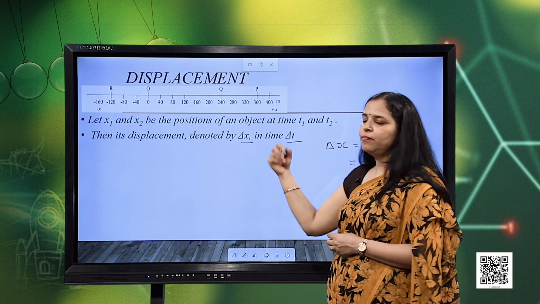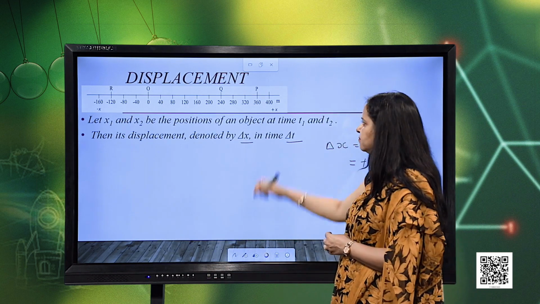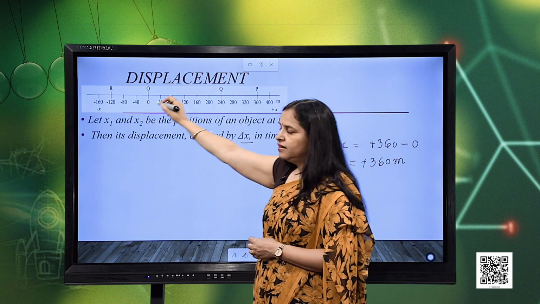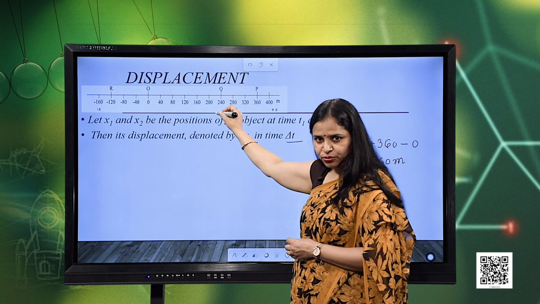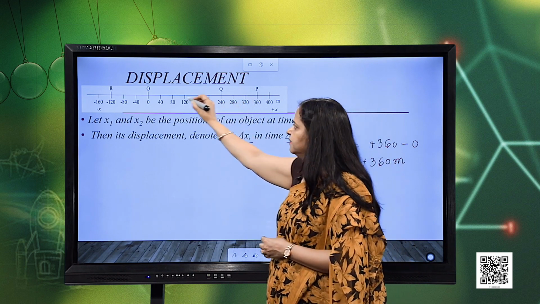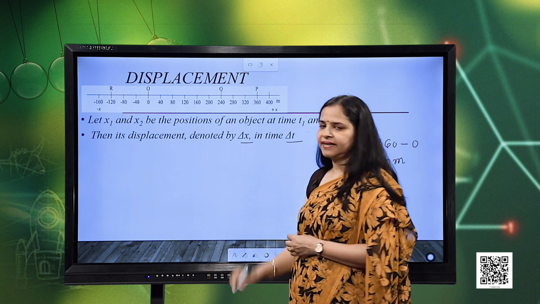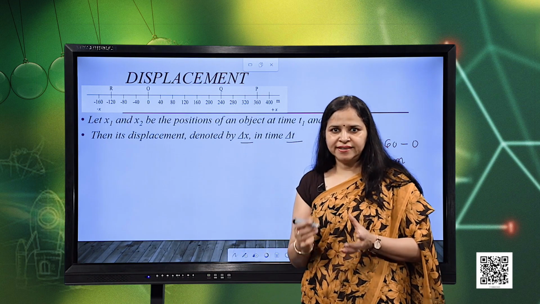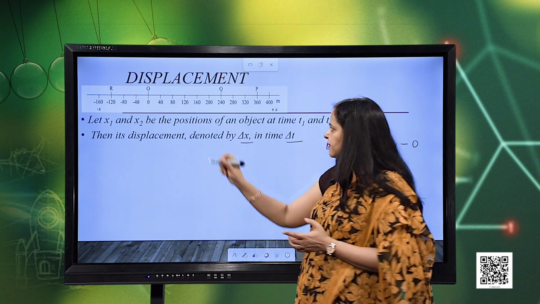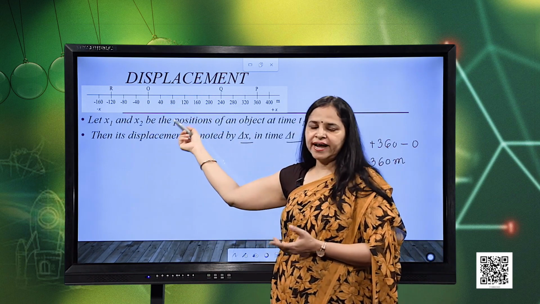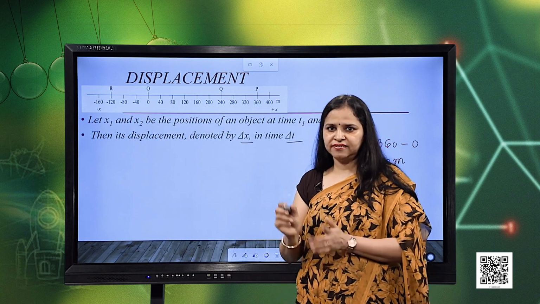Now, I take one more example. Suppose now the particle starts from O, reaches to point Q, and then returns to point O. In that case, how to calculate the distance? We have already seen, that is, we will add 240, then we will again add 240, we get 480 meters as the total distance travelled.